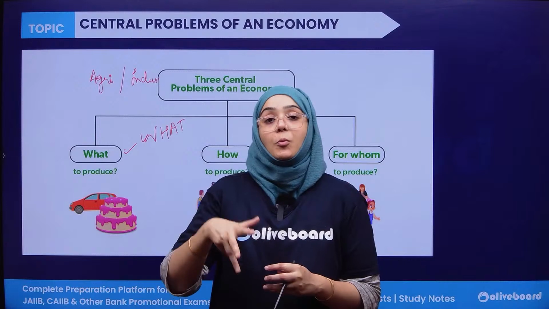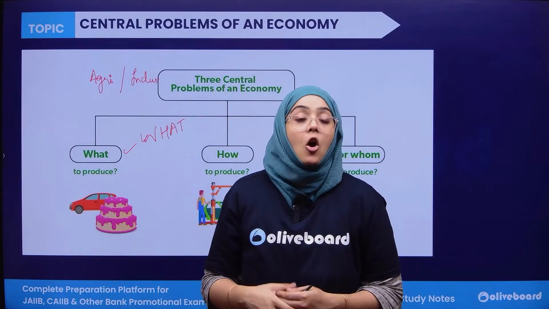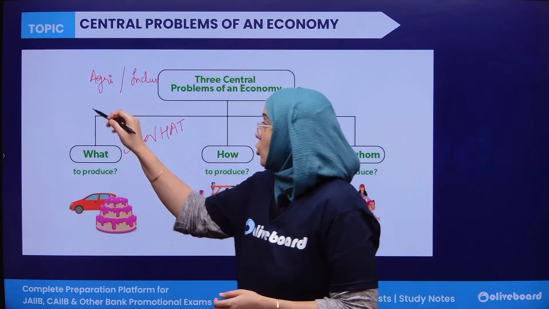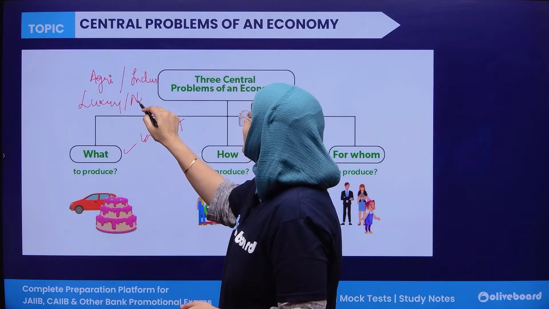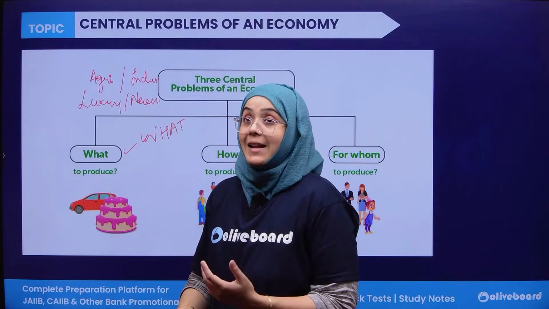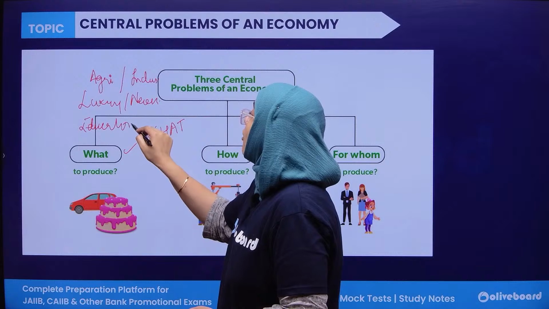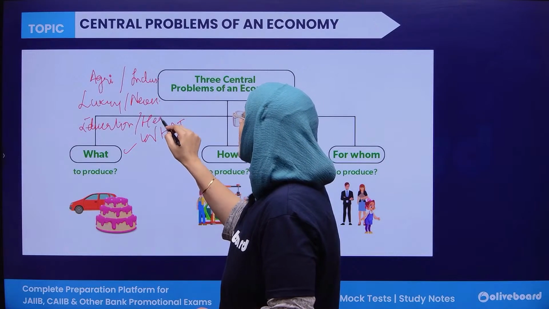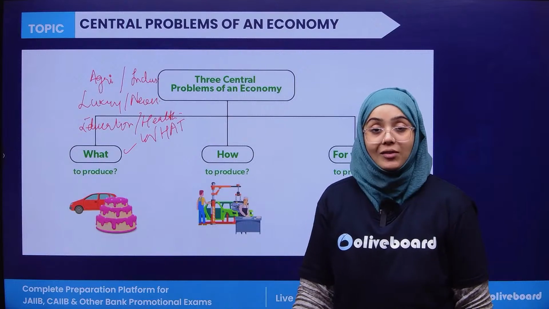Or whether to produce more luxury or more necessities, whether to spend more on education or more on health. These are the choices we have to make, because we have limited resources.